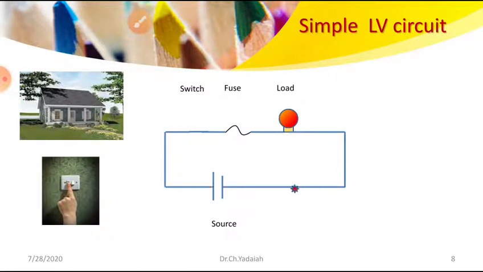If there is no problem in the circuit, but suddenly near the negative terminal, the right side terminal, there is some problem, and the line touches the ground, then of the current coming from the positive terminal to the negative terminal, some of the current flows into the negative terminal, but some of the current flows to the ground.